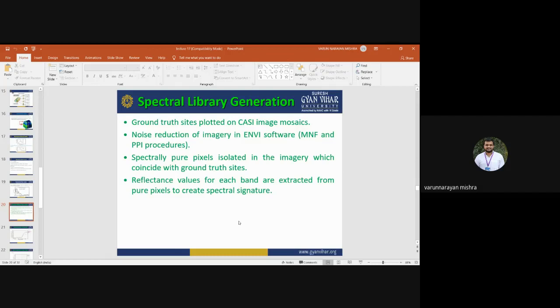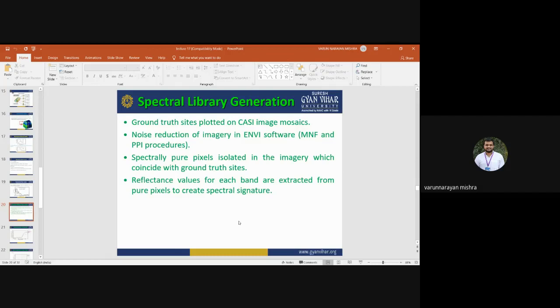Okay, and the reflectance value for each band is extracted for pure pixels to create the spectral signatures. After identifying the pure pixels, now we can create spectral signatures that can be used for the classification, that can be used for the mapping of different features. Okay, so spectral library generation is an important component. It is a basic and one of the most important components in hyperspectral data analysis.